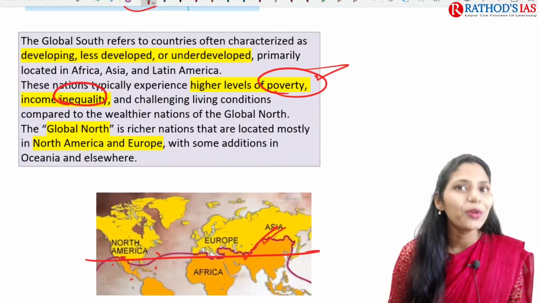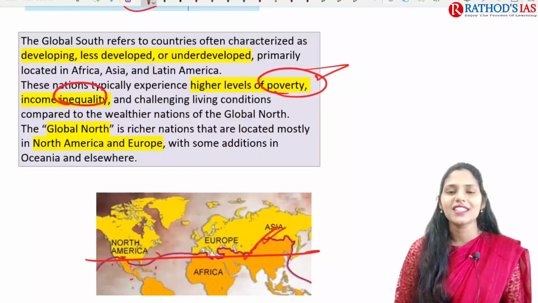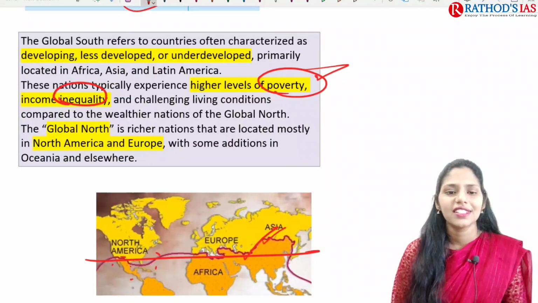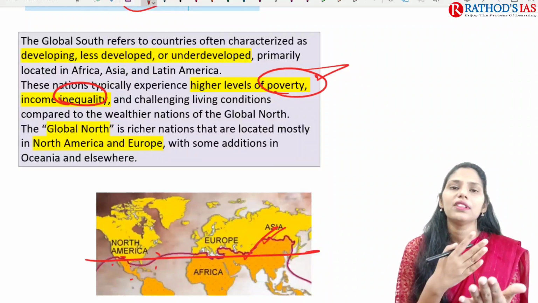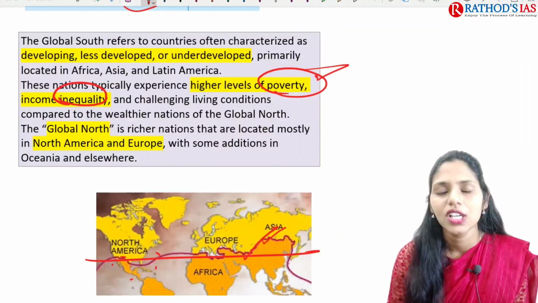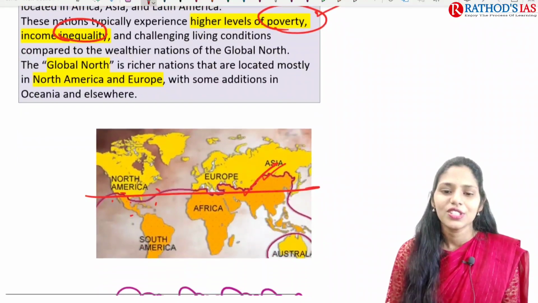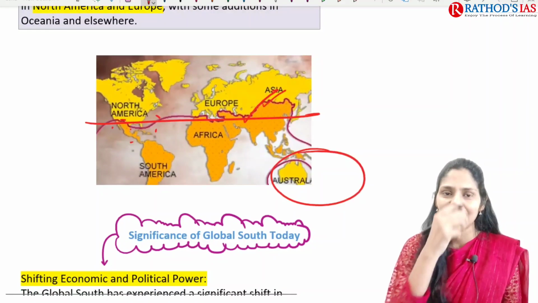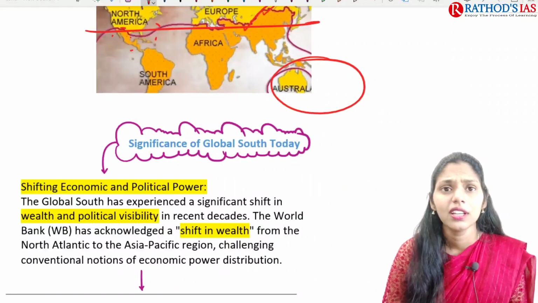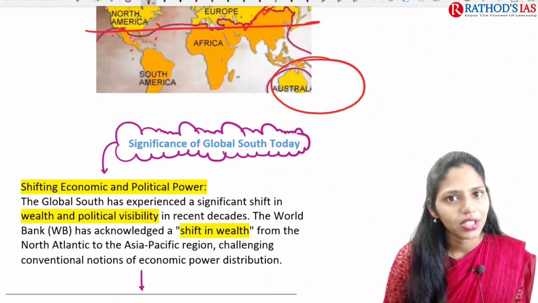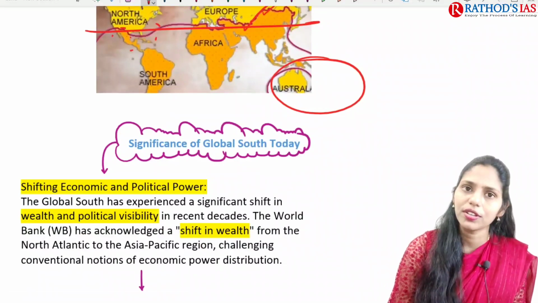So if you are talking about Global North, which countries come into this? They are developed nations, richer nations, especially North America, Europe, Oceania. They will come under this Global North. So if you see Oceania, which is present entirely in the southern hemisphere, it is still part of Global North. Okay, so don't confuse Global South and Global North. It is not based on the geography.